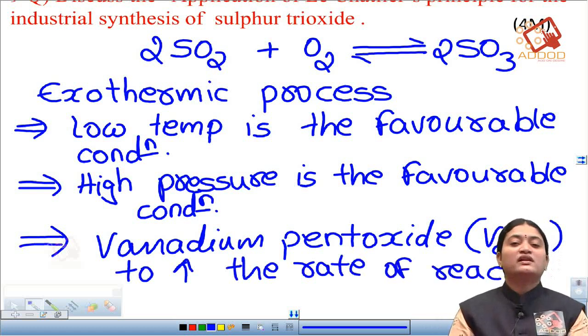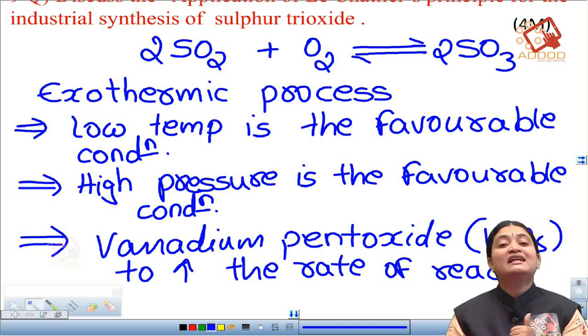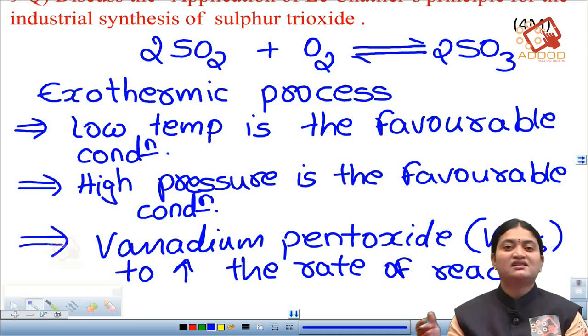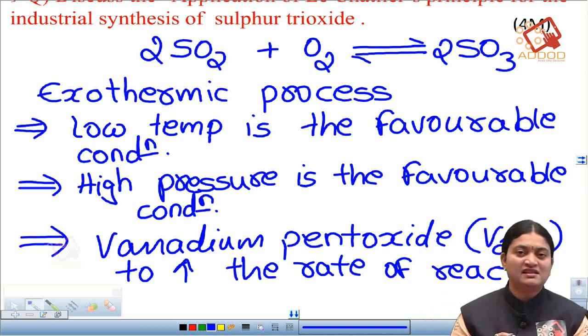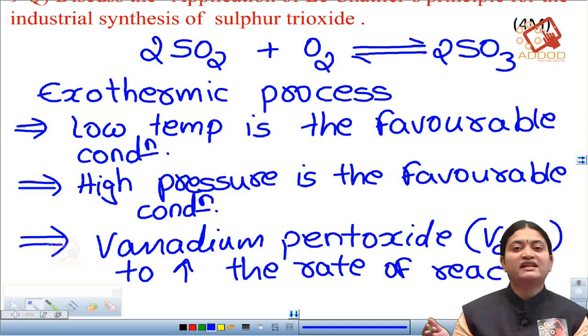Okay, so according to Le-Chatelier's principle, because it is an exothermic process, the temperature should be low, but so that the reaction is carried out a little bit faster, an optimum temperature is maintained here. And the number of moles on both sides of the reaction is not equal; on the right hand side the number of moles is less, so high pressure is a favorable condition.